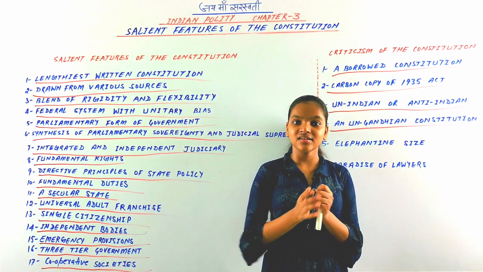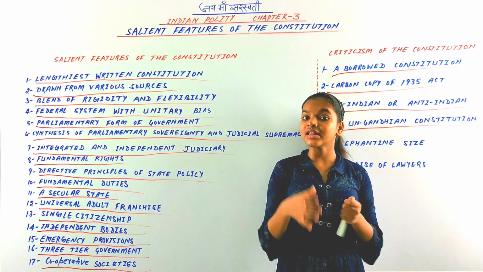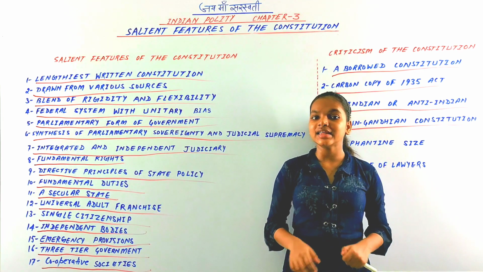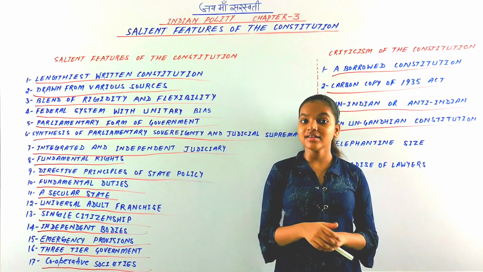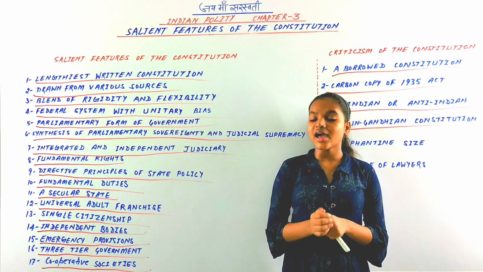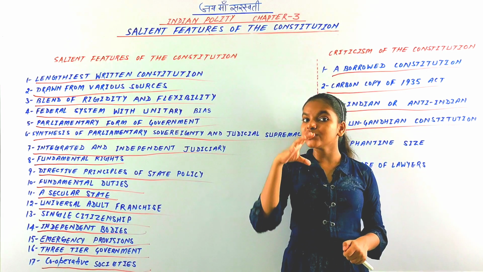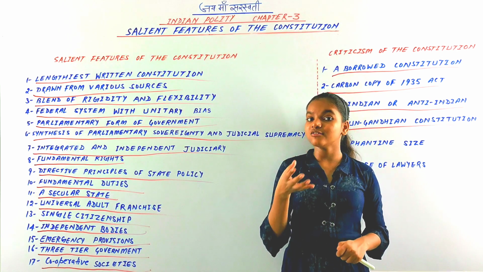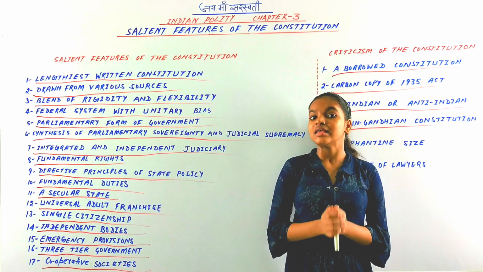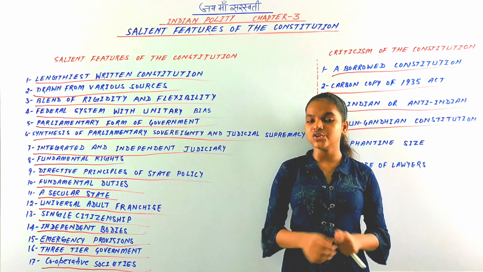So the next criticism was based on an un-Gandhian Constitution. Many critics said that the Indian Constitution is un-Gandhian. That is, they are trying to say that it is opposite to the views, the thoughts of Mahatma Gandhi, and that is why they called the Indian Constitution an un-Gandhian Constitution.